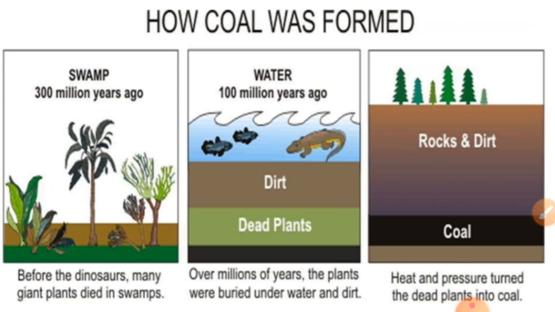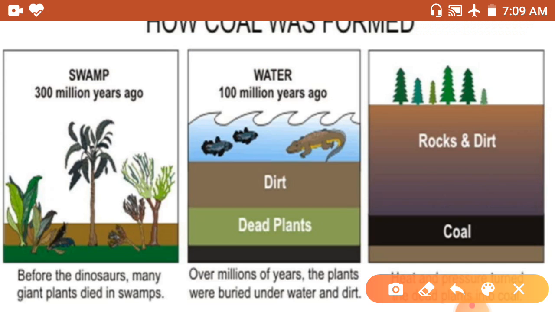Now second, how coal was formed. How was coal formed? Now here I will tell you the story of coal. Now you can see on your screen there are some pictures of the three processes of coal formation. Coal was formed millions of years ago when the earth was covered with huge swampy forests where giant ferns, reeds and mosses grew.